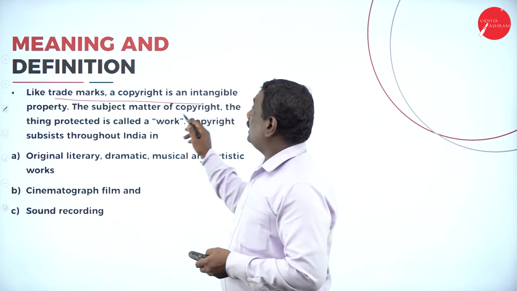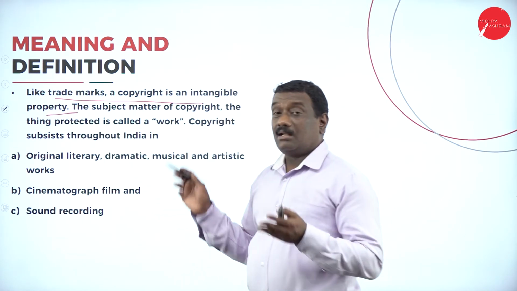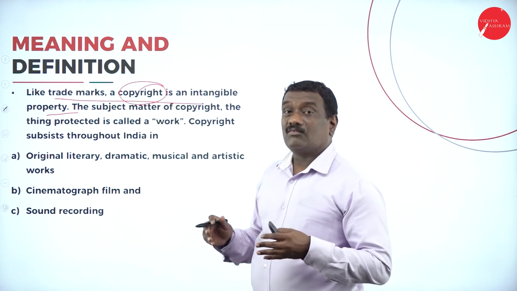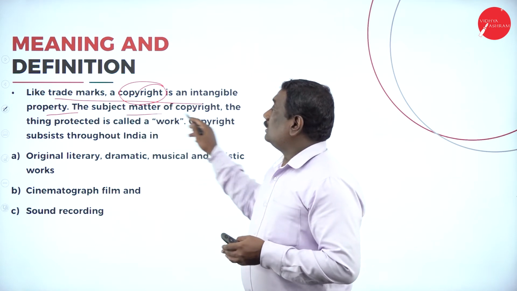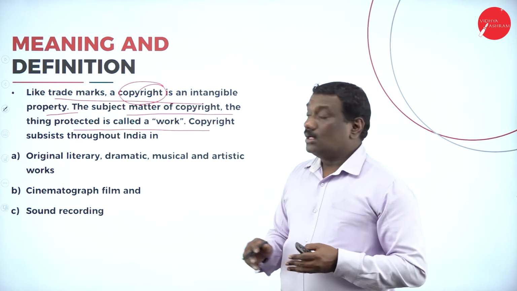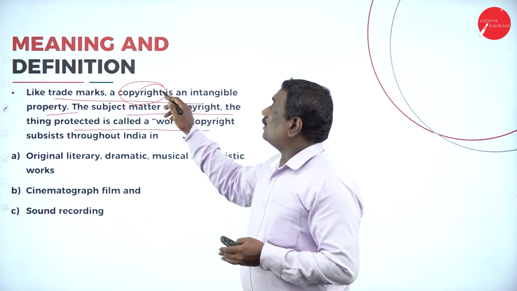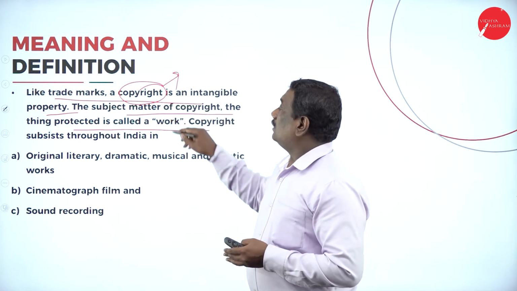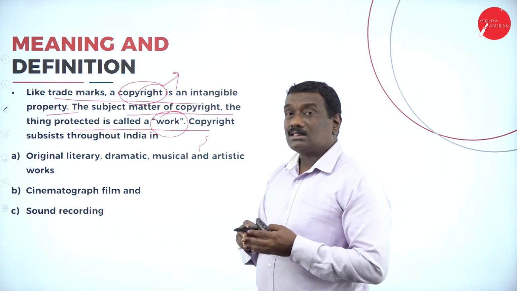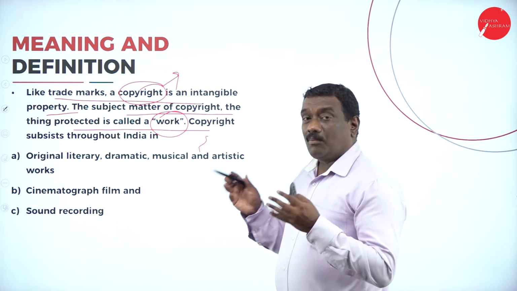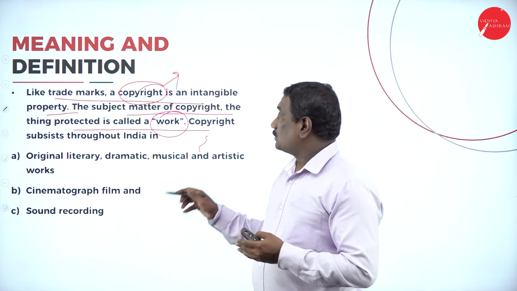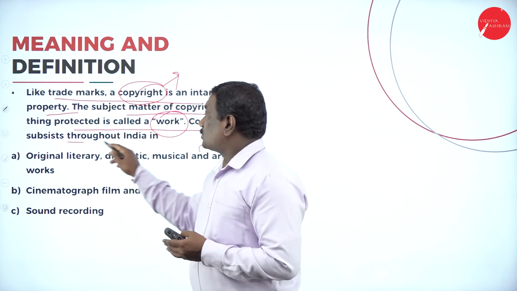A copyright is an intangible property. Like trademarks, copyright is also an intangible property, where you cannot feel or touch it. The subject matter of copyright is a thing protected, called the work. What is the subject matter here? The subject matter is the work of that particular person. Copyright is given to publishers or authors who write or publish books. Copyright subsists throughout India.